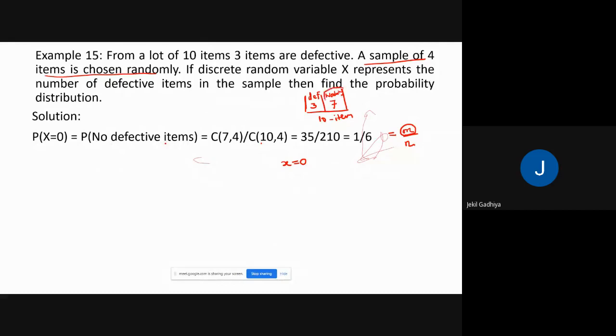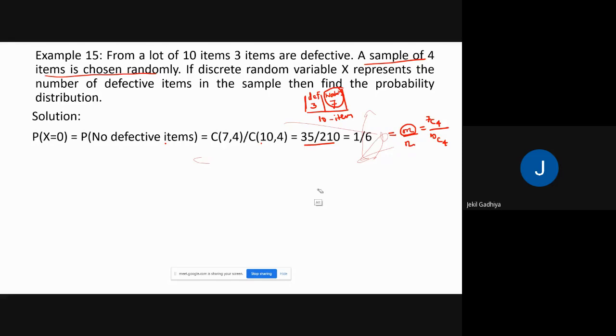So how many choices for a selection? 7C4. So this will be our favorable outcome. And the total number of outcomes is 10C4, since from 10 items we are selecting 4. And this will be 35 by 210.